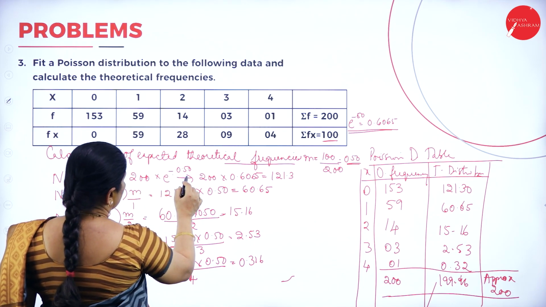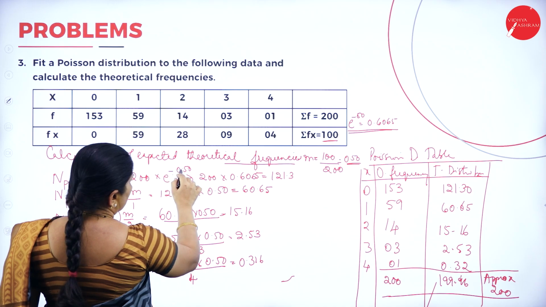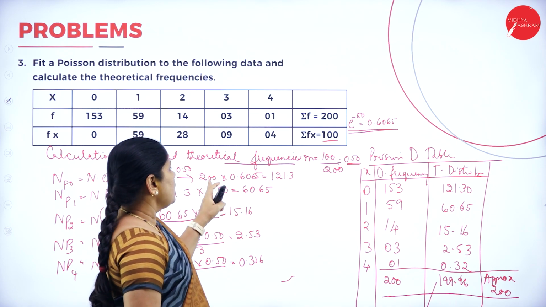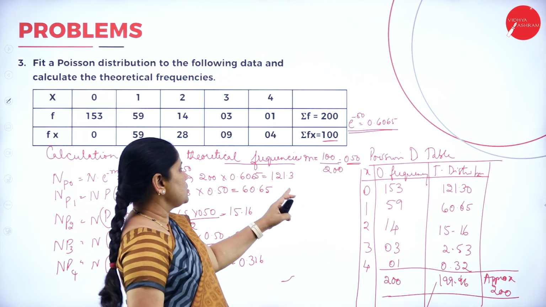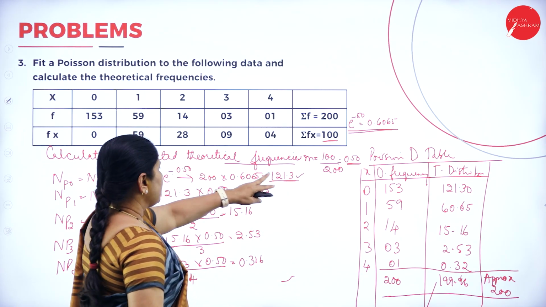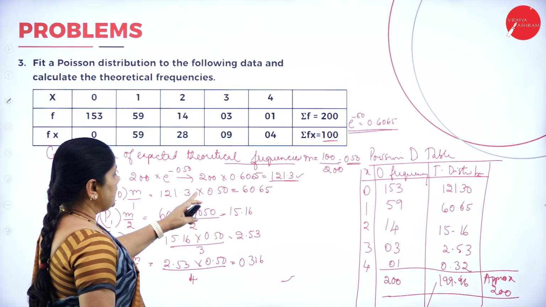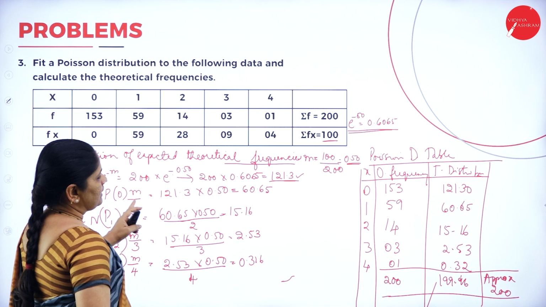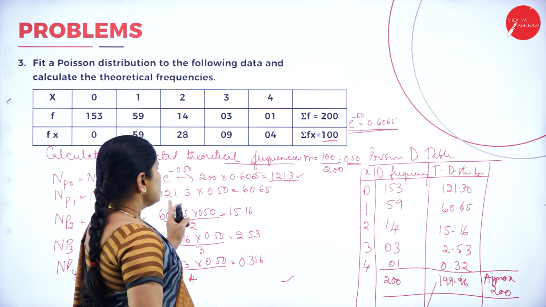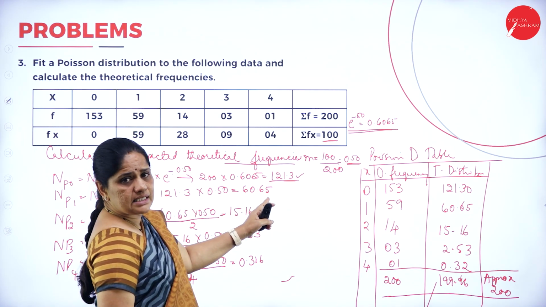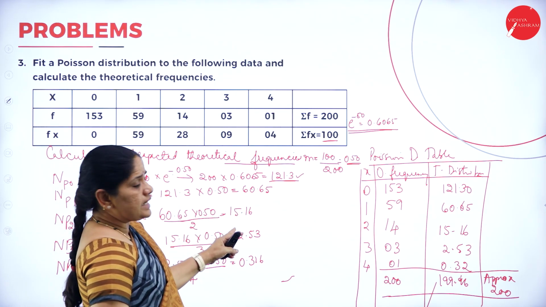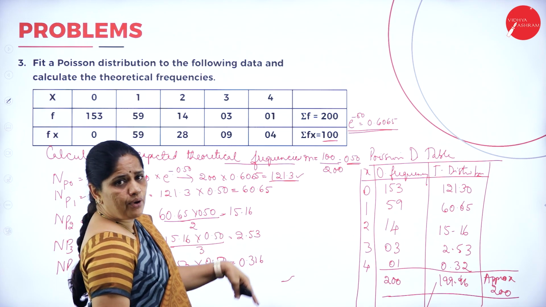So 200 into e to the power of minus 0.50. When I substitute the value, I get 200 into 0.6065, so that is 121.3. Then again I make use of this 121.3 into m of 1, so that is 0.50 divided by 1. Again I get 0.50. When I multiply, I get 60.65. Then I multiply 60.65 into 0.50 divided by 2, I get 15.16.